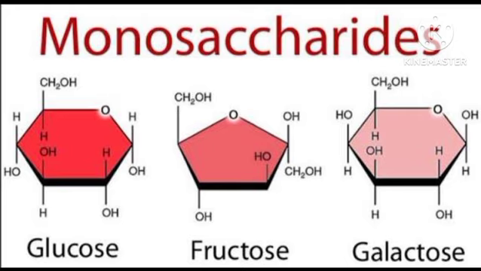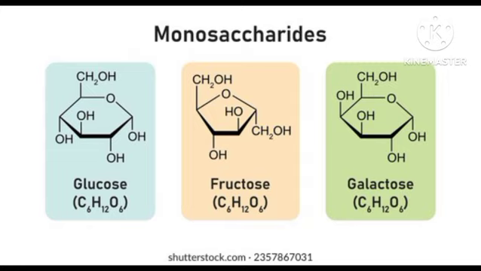The general formula of a monosaccharide is CnH2nOn, that means three or more carbon atoms, hydrogen 2n, and oxygen n. Carbohydrates contain only three kinds of atoms: carbon, hydrogen, and oxygen. Other atoms are not present.